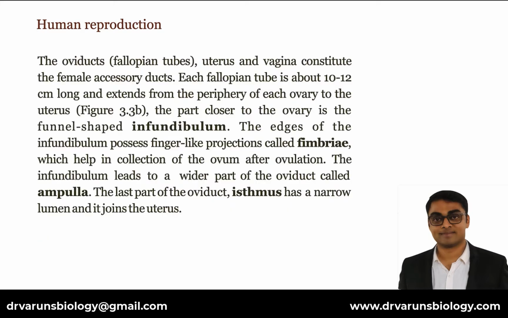The oviducts or fallopian tubes, uterus and vagina constitute the female accessory ducts. Each fallopian tube is about 10 to 12 cm long and extends from the periphery of each ovary to the uterus. The part closer to the ovary is the funnel-shaped infundibulum. The edges of the infundibulum possess finger-like projections called fimbriae, which help in collection of the ovum after ovulation. The infundibulum leads to a wider part of the oviduct called ampulla. The last part of the oviduct, isthmus, has a narrow lumen and it joins the uterus.